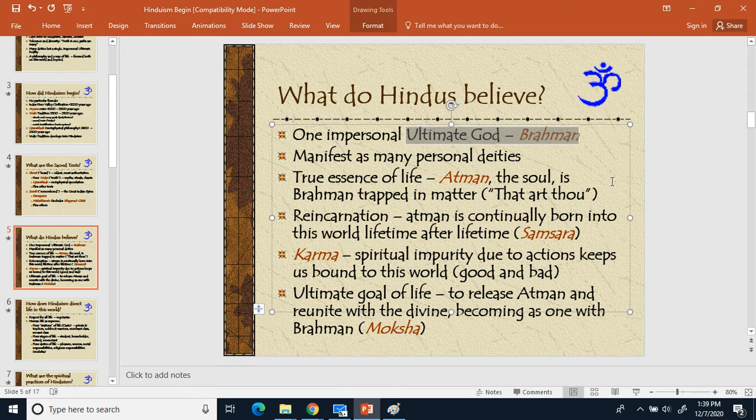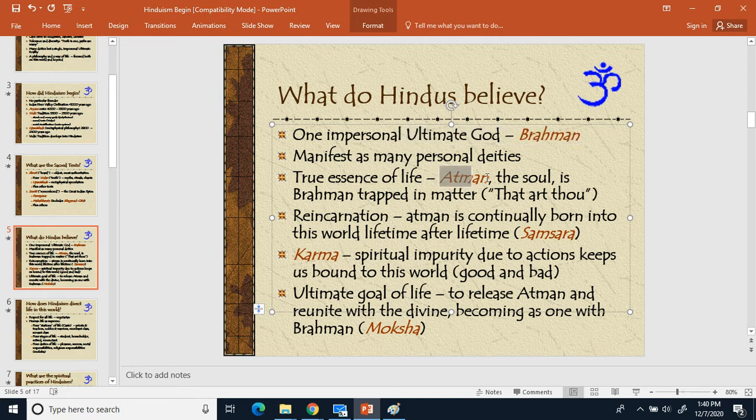Actually, I'm not too sure referring to Brahman as a he is correct. It's kind of just one big entity. But in any case, one ultimate God, Brahman, is at the very, very top, like Zeus. Why is he at the very top? Well, every single god and goddess is a part of Brahman, and the souls of people are also part of Brahman as well. It gets confusing, but let me keep on explaining.